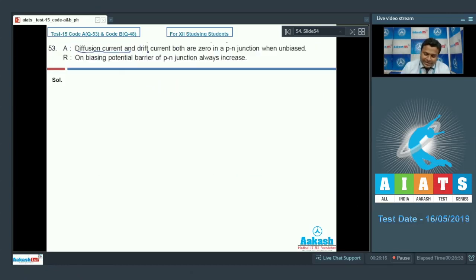Assertion: the diffusion current and drift current both are 0 in PN junction when unbiased. We know very well, in case of unbiased PN junction, the drift current and diffusion current actually flow, but they are opposite and equal in magnitude, constituting 0 value of current. So that's why assertion is wrong, because it has mentioned that both diffusion current and drift current are 0, which is not correct. Now let's talk about the reason.